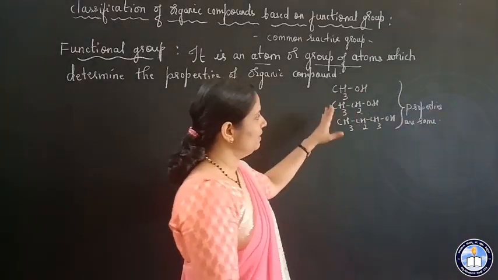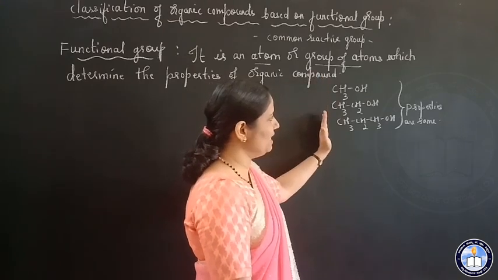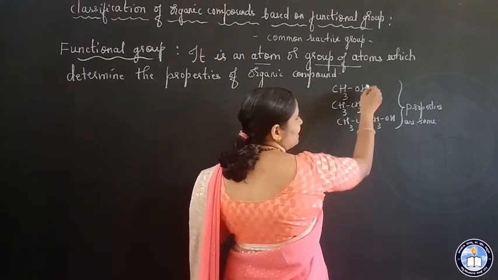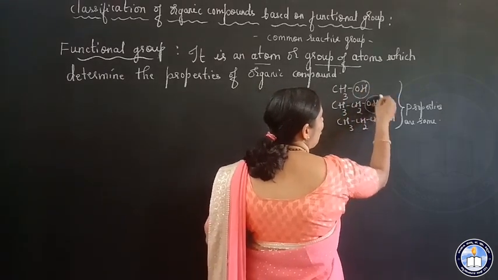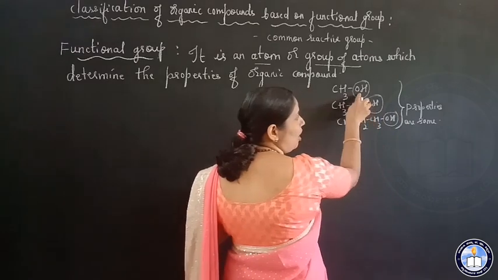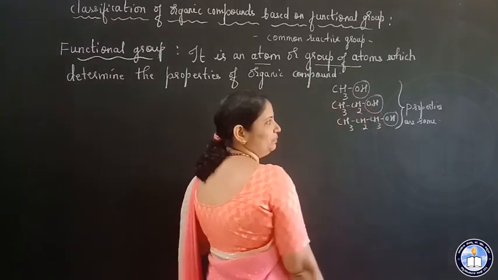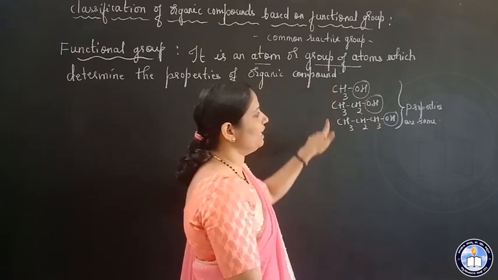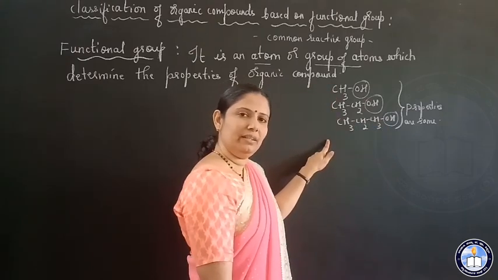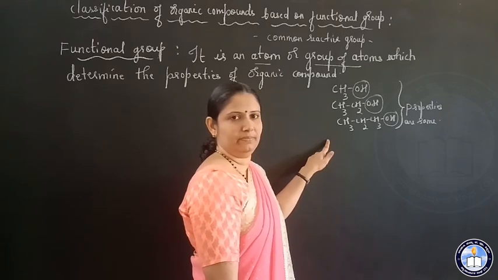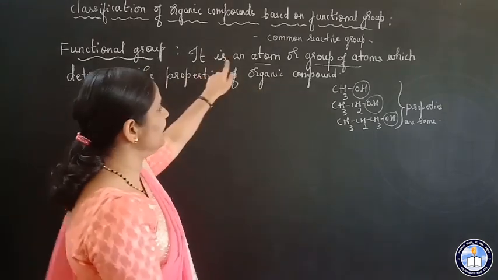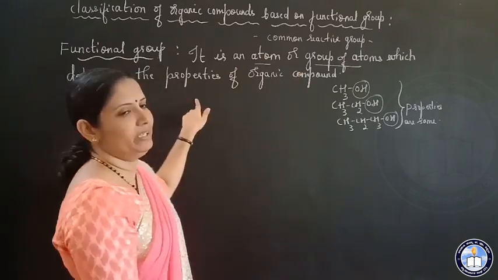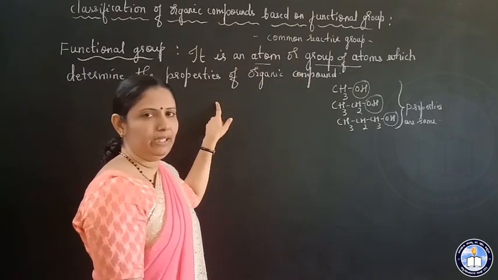Why are the properties the same for these three compounds? Because you can find a common reactive group here. Because of this common reactive group, the properties are the same. Right? So the definition: it is an atom or group of atoms which determine the properties of organic compound.